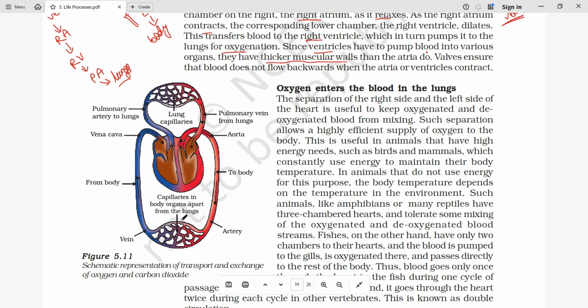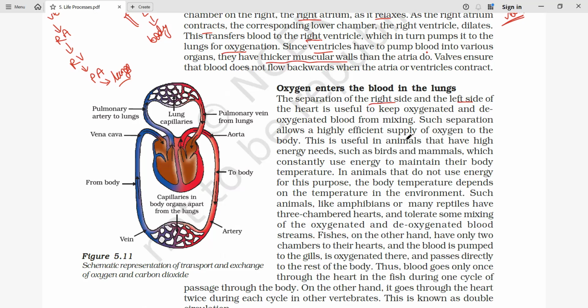So finally, if you see, the right side and left side of the heart are being separated, the left side having oxygenated blood and the right side having deoxygenated blood. See how this separation is given to our heart. It is being separated completely. Even in the case of some other birds and mammals, they also have blood circulation.